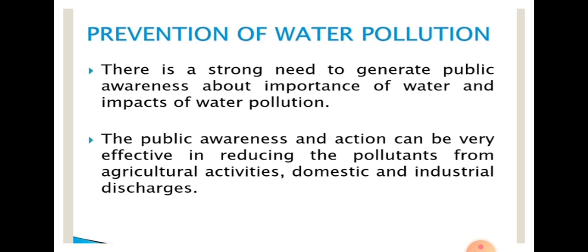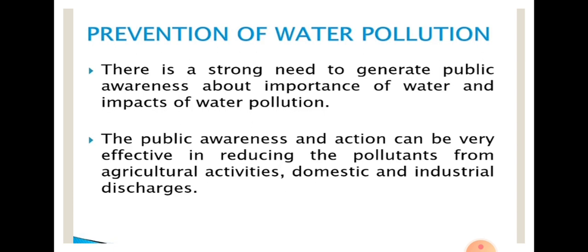Now, to prevent water pollution, we need to generate strong public awareness about the importance of water resources and the impact of water pollution. Otherwise, only making rules and regulations will not control water pollution.